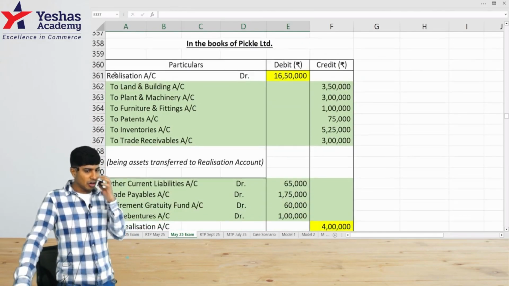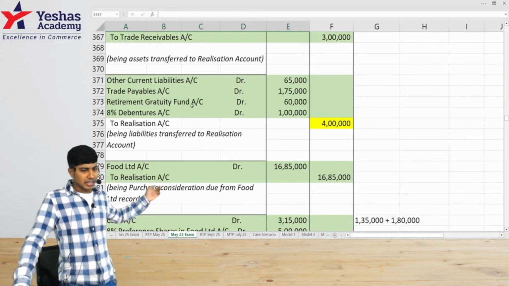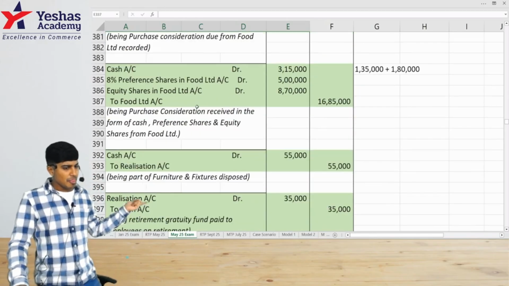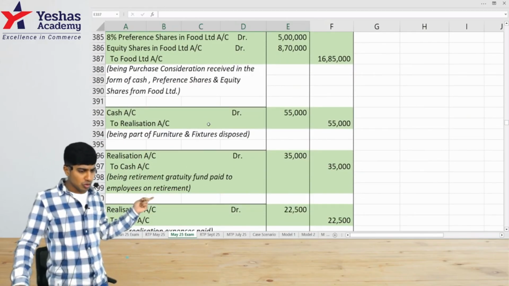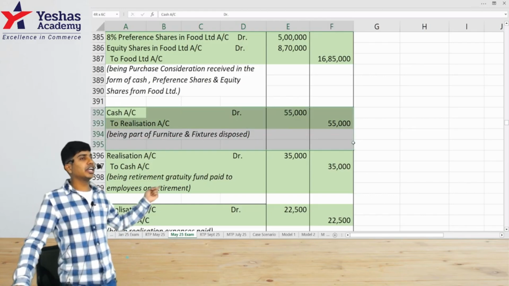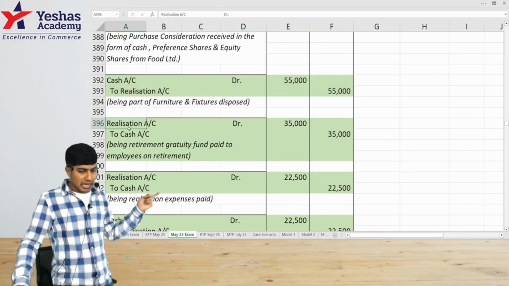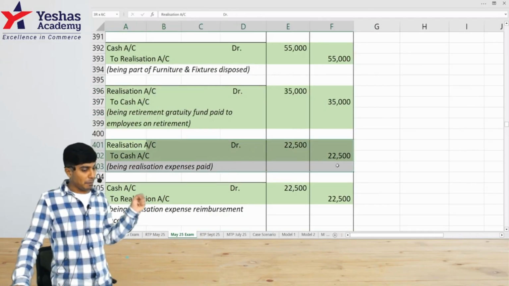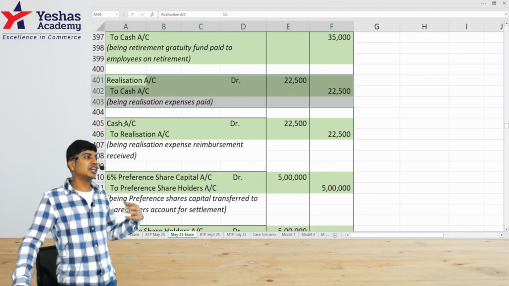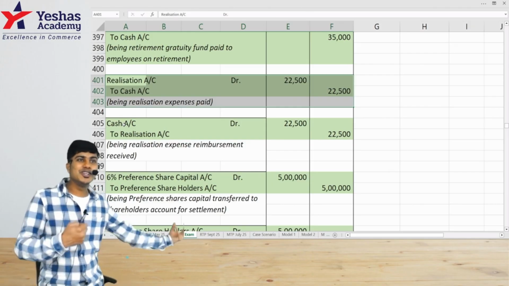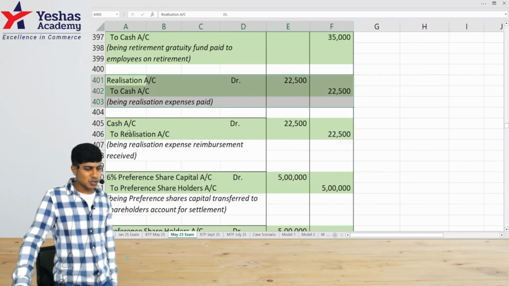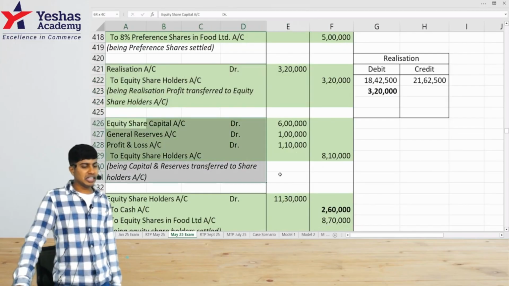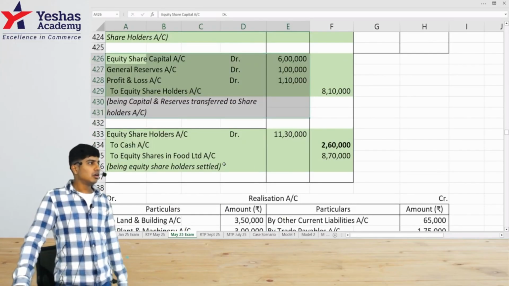I think this question had quite a lot of adjustments. So realization entry, then transfer of liabilities, PC due, receipt of PC, then the asset not taken over sold, and certain liabilities not taken over paid. That was also there, and the realization expense was paid by the transferor company, and some part of the realization expense paid by the transferor was actually reimbursed by the transferee also. That was also an additional adjustment. Then preference shareholder settlement, after that realization profit or loss, then equity shareholders' final settlement. Doable. All the adjustments have been covered.